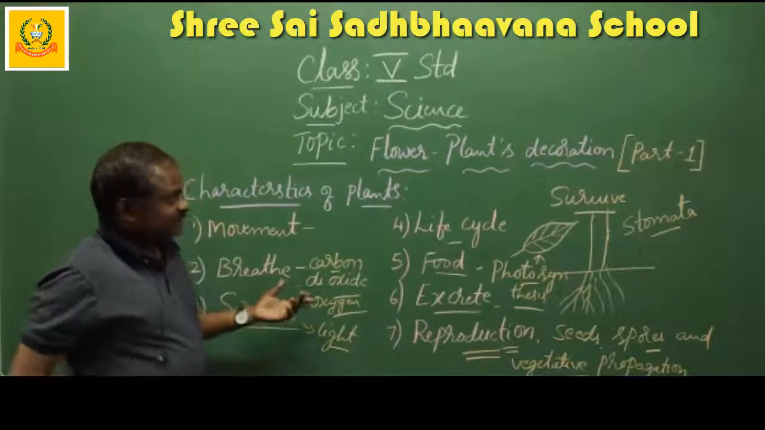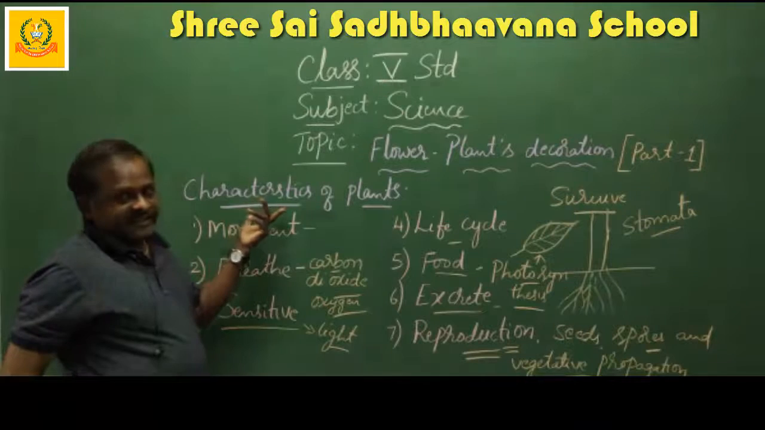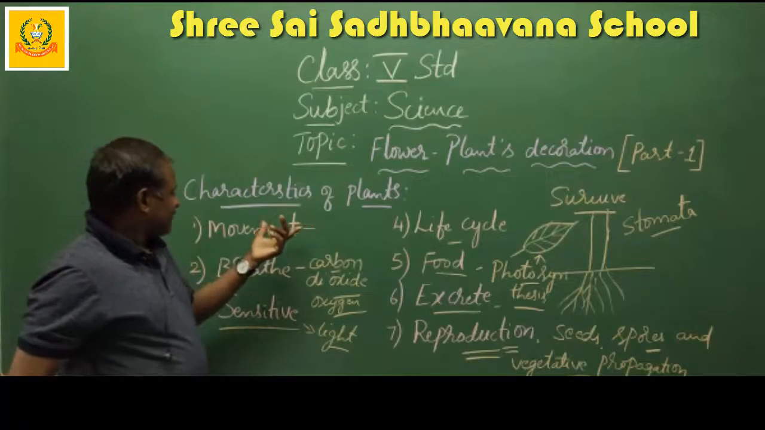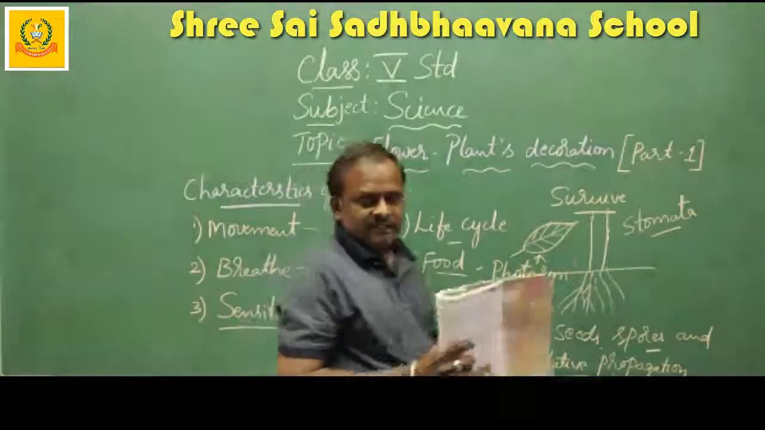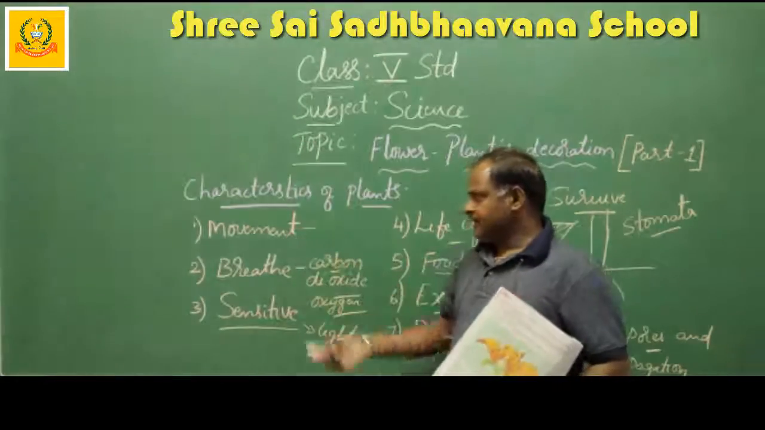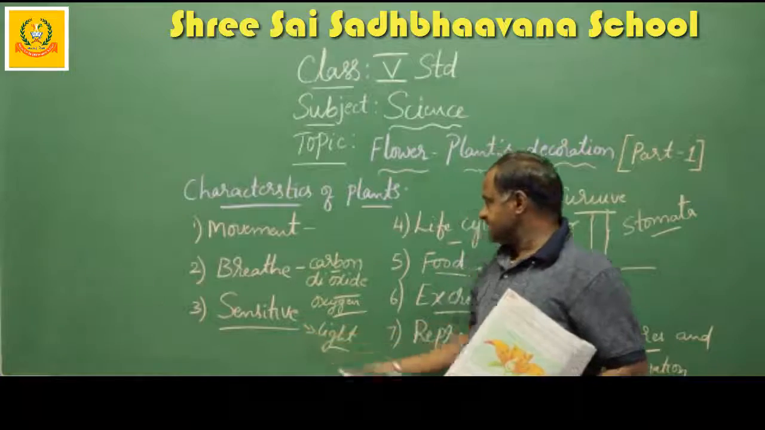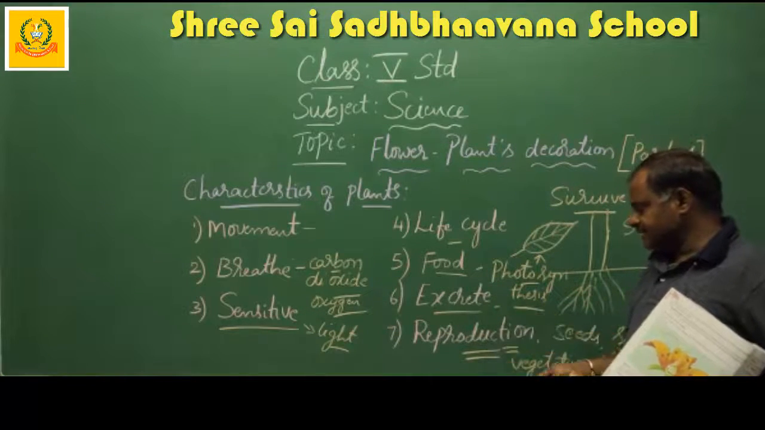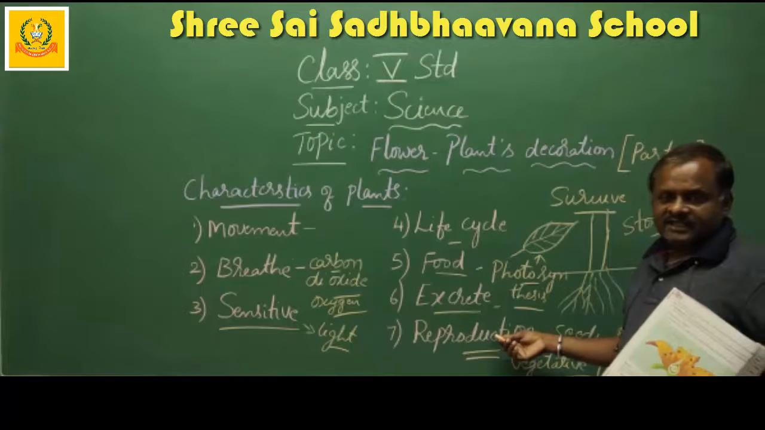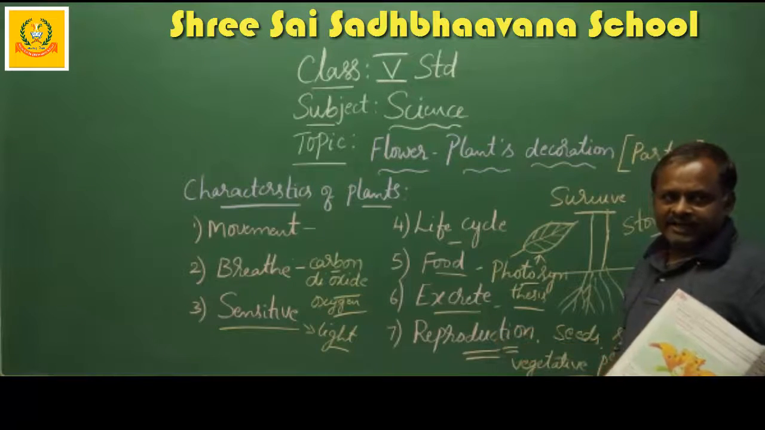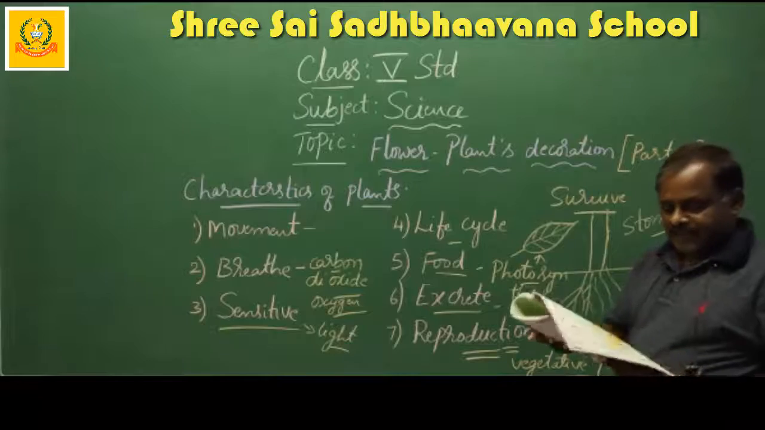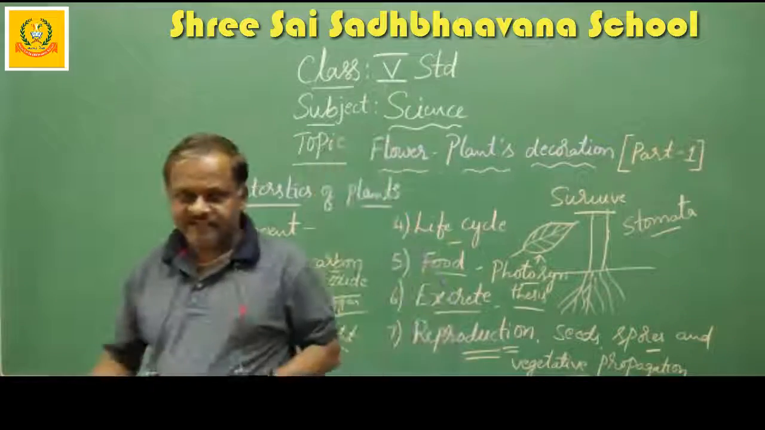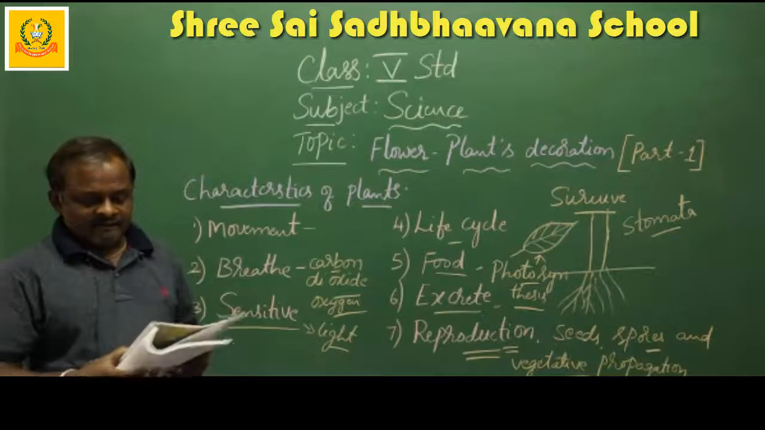I hope you understand what the characteristics of plants are. Once again, I will repeat: movement, breathe, sensitive, life cycle, food, excrete, reproduction. These are the characteristics of the plant. Next, we will go for structure of a flower.